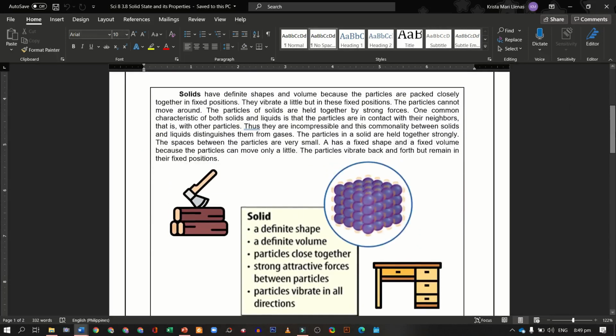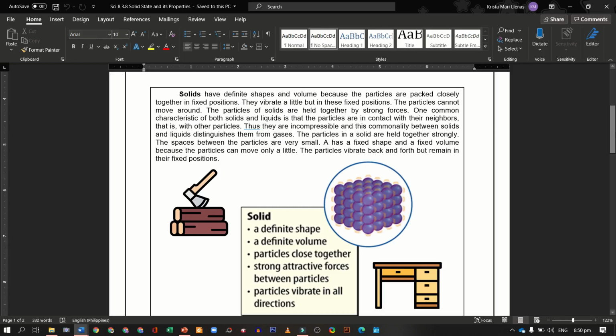Solids have definite shapes and volume because the particles are packed closely together in fixed positions. They vibrate a little but in these fixed positions. The particles cannot move around. The particles of solids are held together by strong forces. And one common characteristic of both solids and liquids is that the particles are in contact with their neighbors, that is, with other particles. Thus, they are incompressible, and this commonality between solids and liquids distinguishes them from gases.